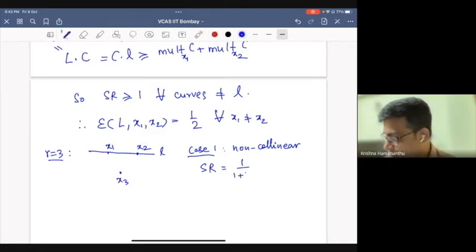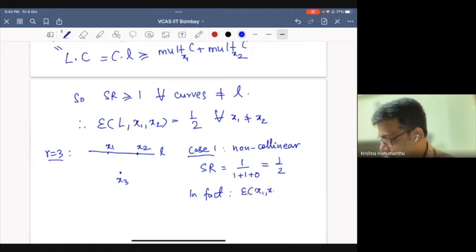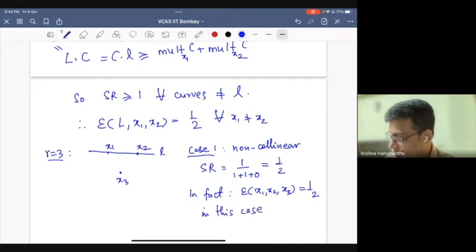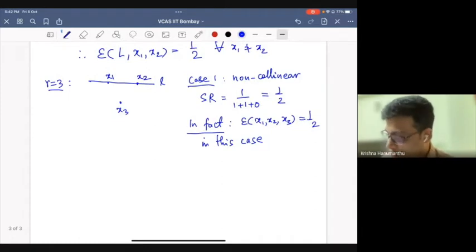So you get 1 plus 1 plus 0, so 1 by 2. And one can check that, in fact, so I'll simply write x1, x2, x3, similar to the previous case, you can check that for any other curve, it will be at least 1 by 2.